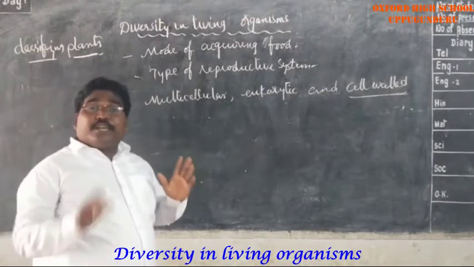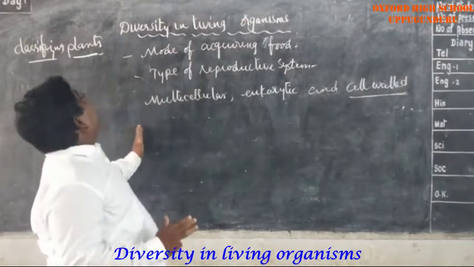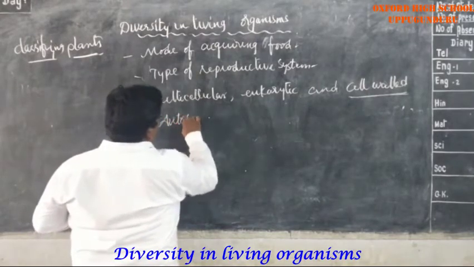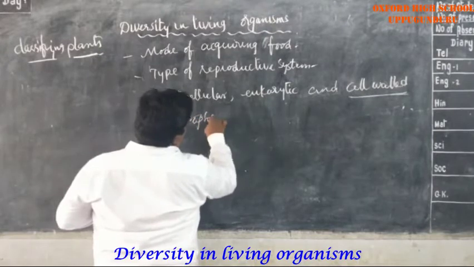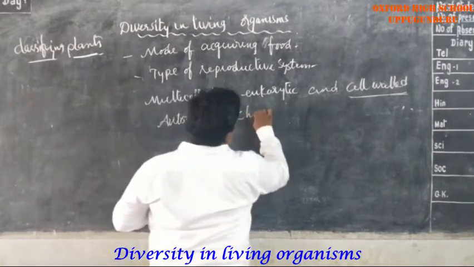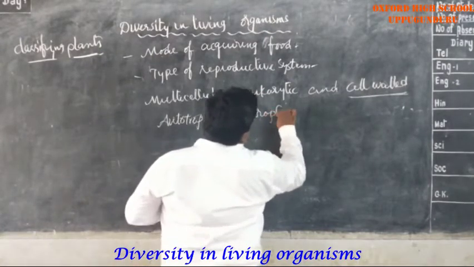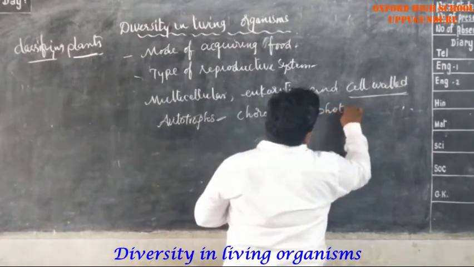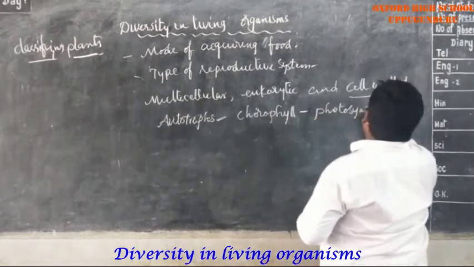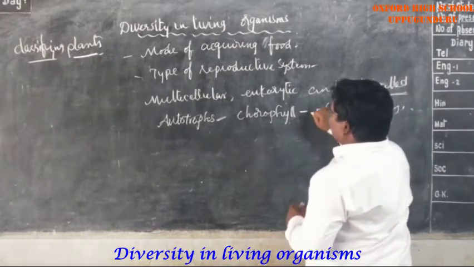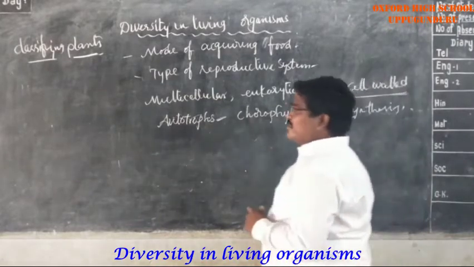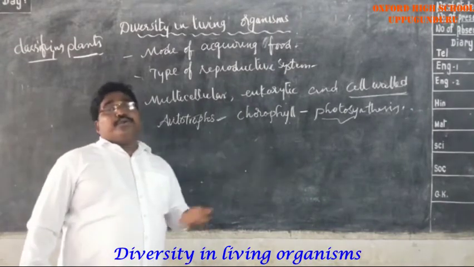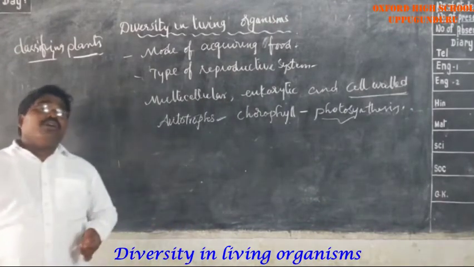Another important feature of plants is that they are autotrophs. Most of the plants are autotrophs. They have chlorophyll, and by using photosynthesis they produce food. Do you understand this? Most of the plants are autotrophs. They have chlorophyll and produce food substances in the process of photosynthesis.